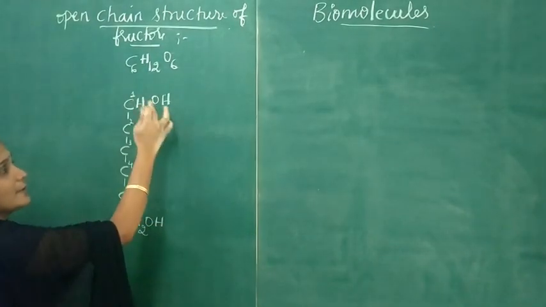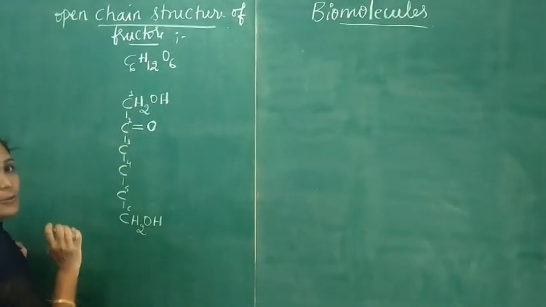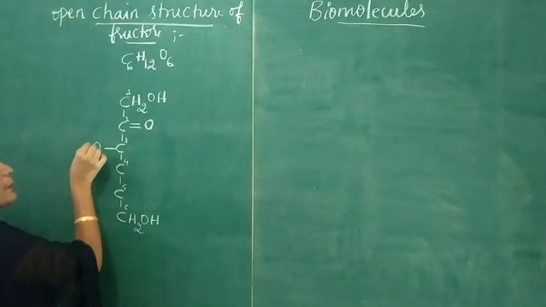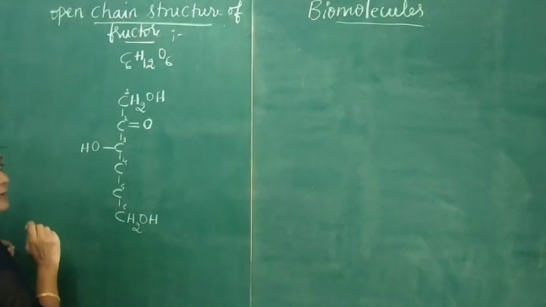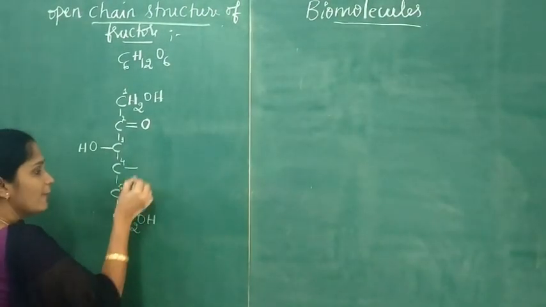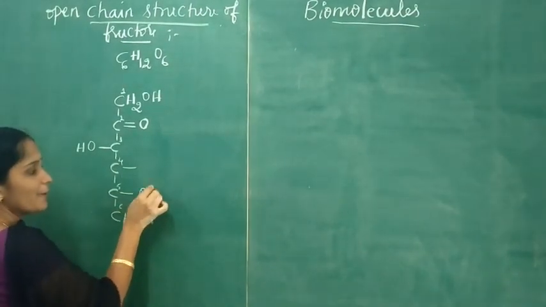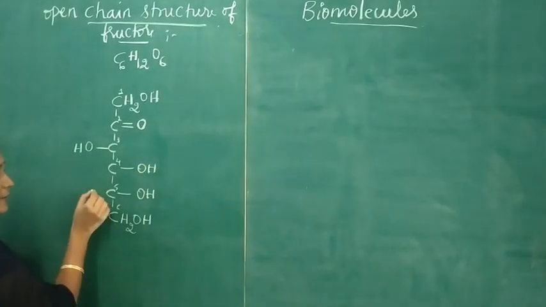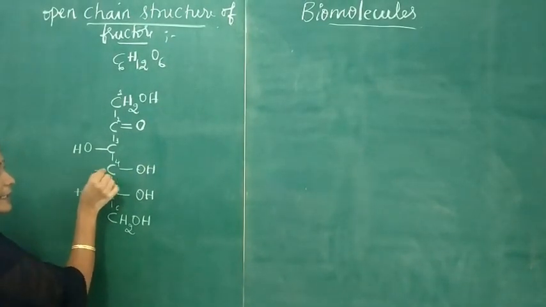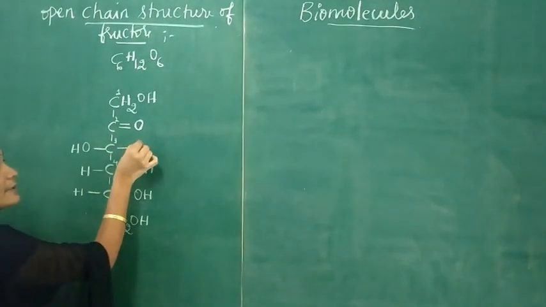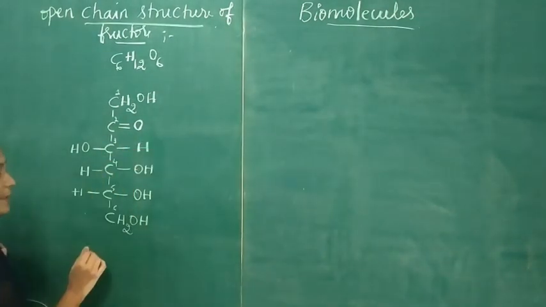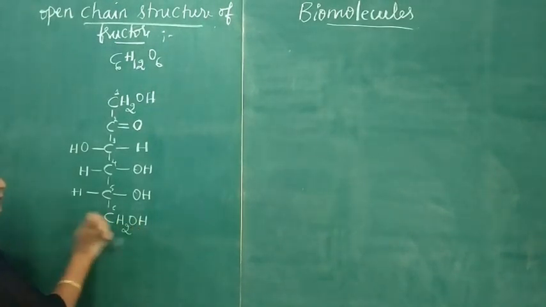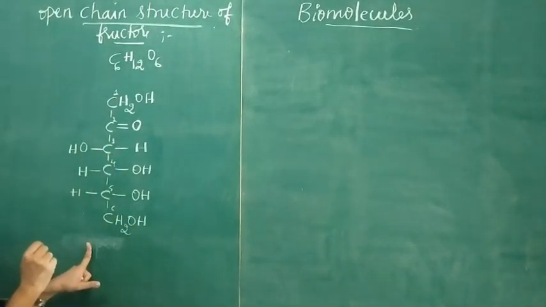So in fructose there are 2 CH2OH groups, and in the third carbon atom the OH group is present on the left hand side, and in the fourth and fifth carbon the OH group is present on the right hand side. Now here 1H, and here also 1H, and here also 1H. So this is the open chain structure of fructose.